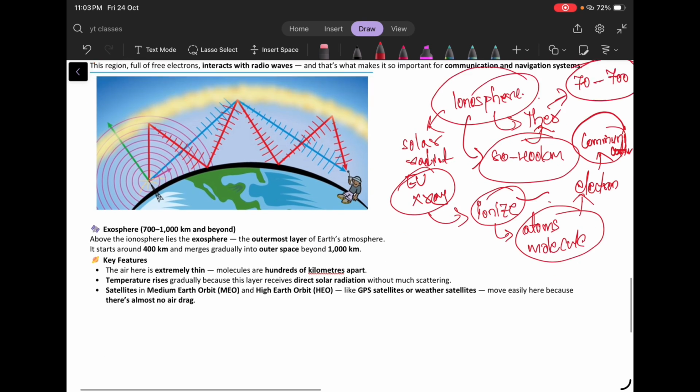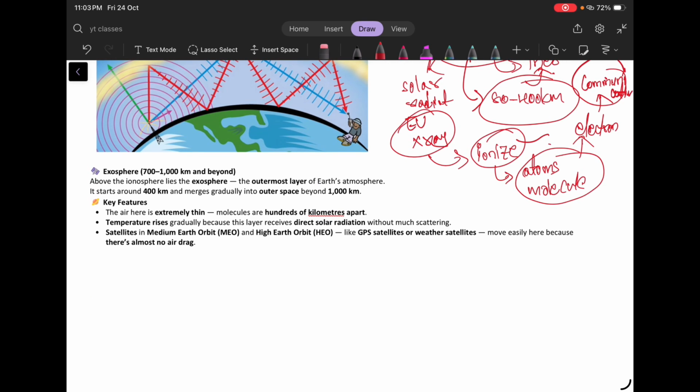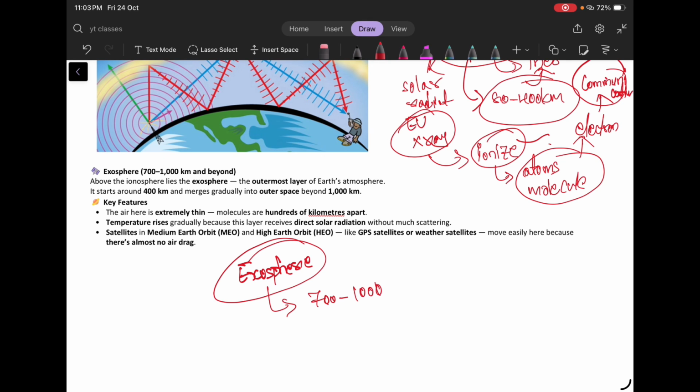Okay, and the next and the last one is the exosphere. The exosphere is present after the thermosphere, which is 700 to 1000 kilometers or beyond this 1000 kilometers also.